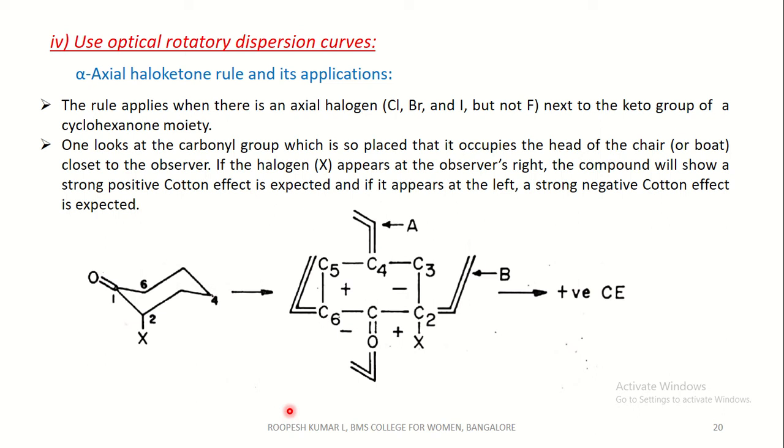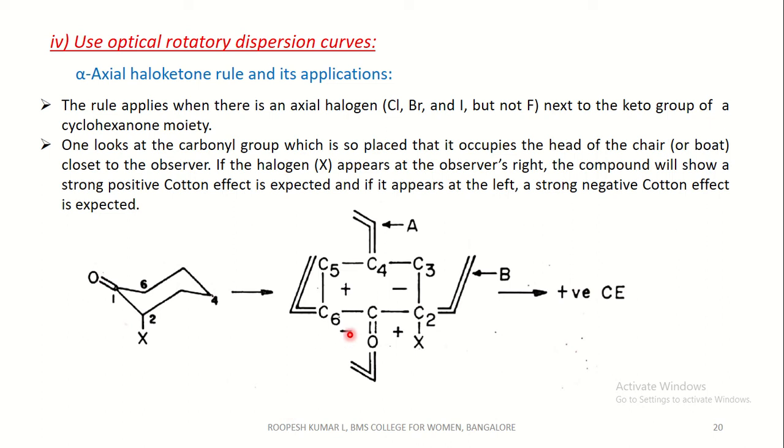This rule applies when there is an axial halogen, that is chlorine, bromine and iodine, but not fluorine, because the polarizability of fluorine is very low while those of chlorine, bromine and iodine are very high.